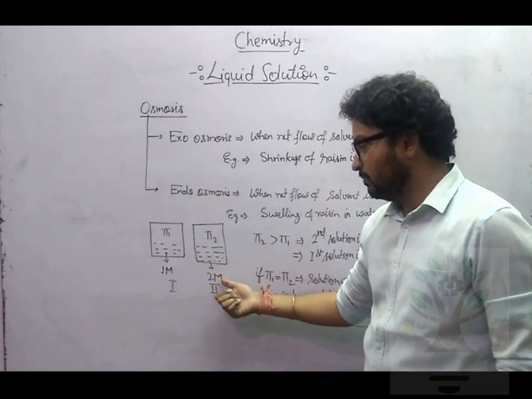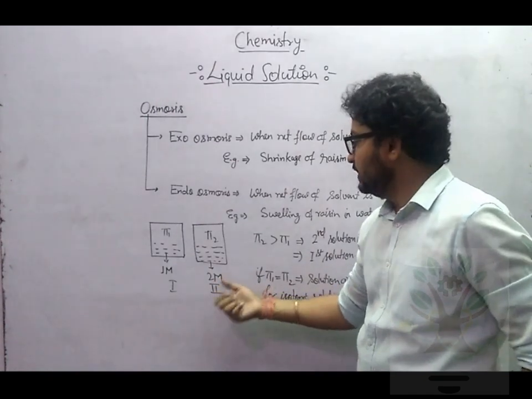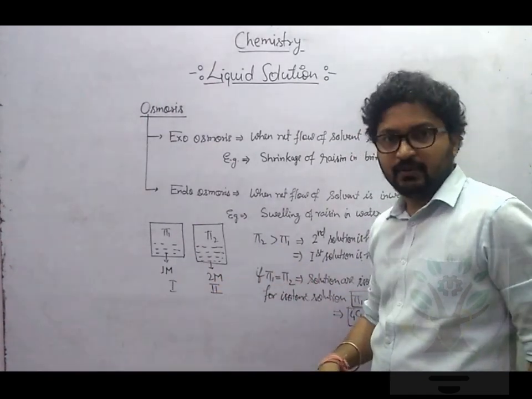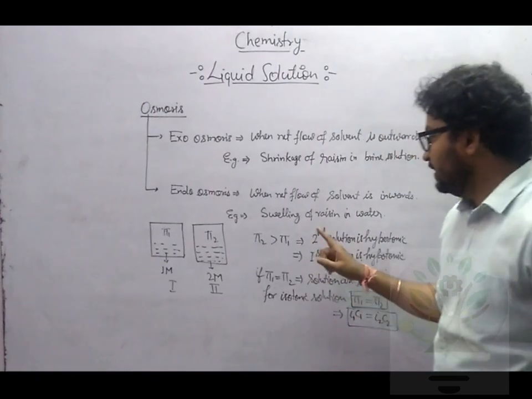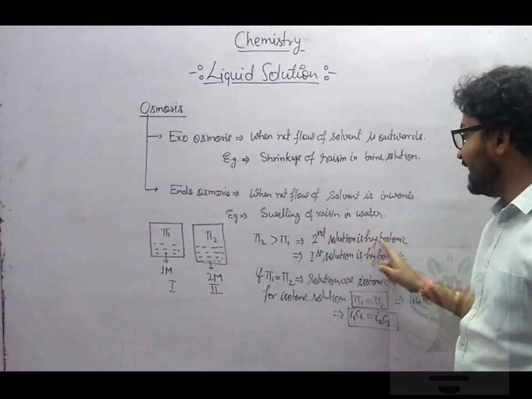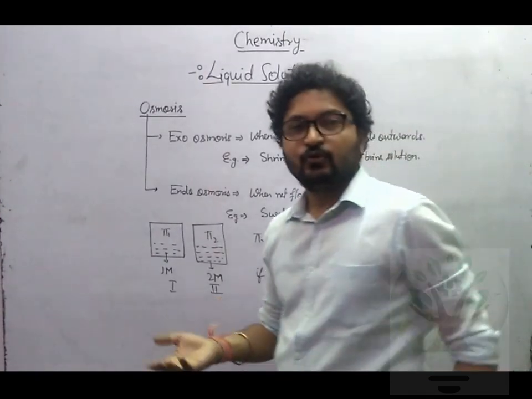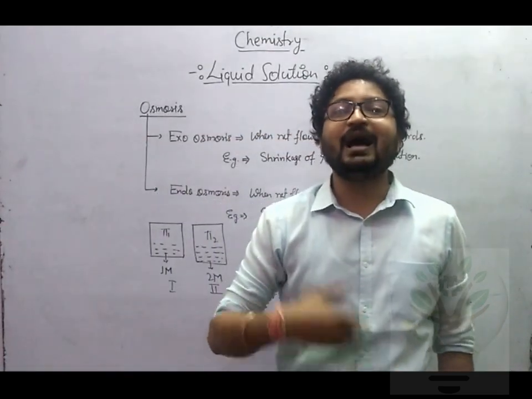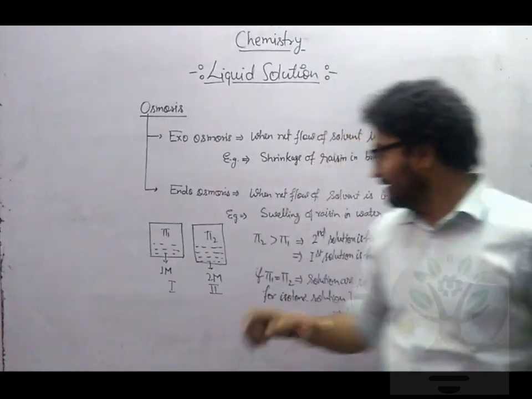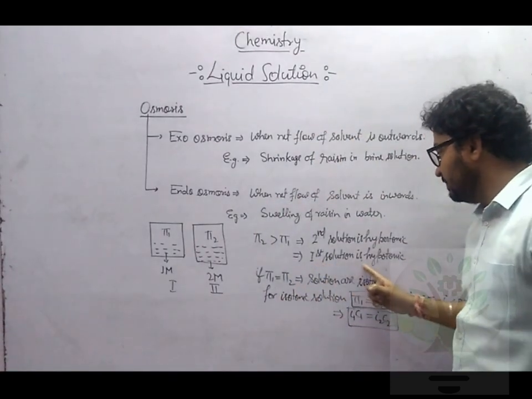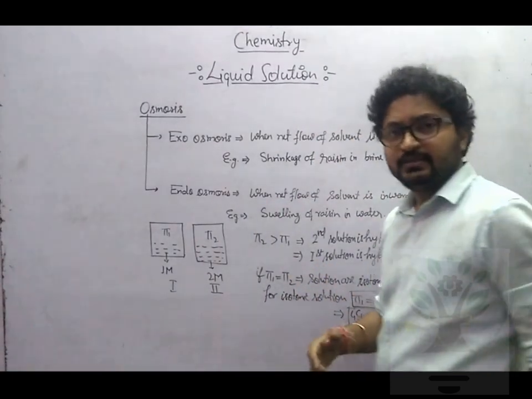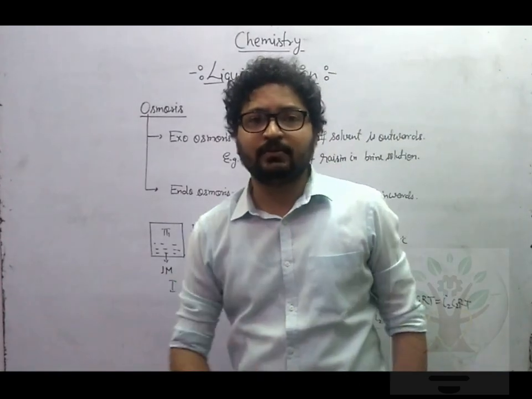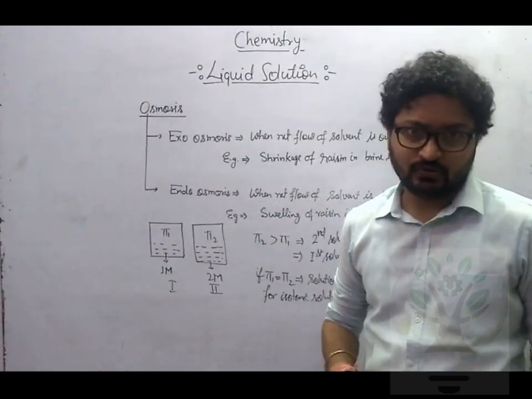Here the mole concentration of solute is higher. So technically we say the second solution is hypertonic. The solution which has higher osmotic pressure we call hypertonic. At the very same time, the first solution will be called hypotonic, meaning the solution which has low osmotic pressure is called hypotonic solution.